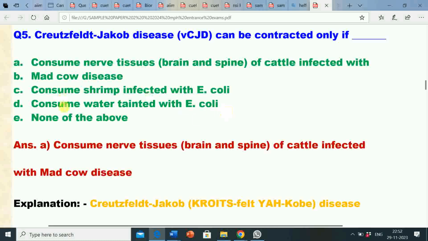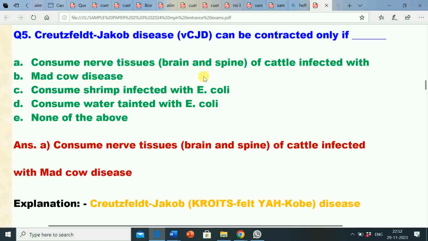Escherichia coli. So the full form of E. coli is Escherichia coli. Option D, consume water tainted with E. coli, that is Escherichia coli. Next option E, none of the above. So the question is, Creutzfeldt-Jakob disease, BCZA, can be contracted only if. The correct answer is option A.